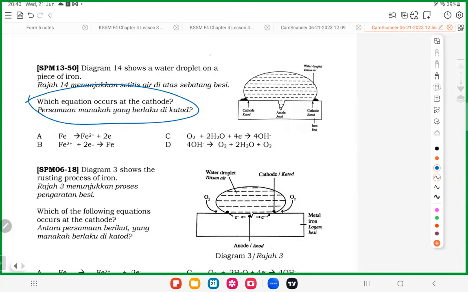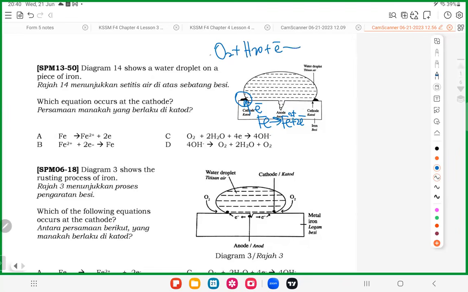What happened at the cathode? Where is the cathode? They show us the cathode is the corner. So what happened at the corner, everyone? In the middle, iron donated electron to become Fe2+. The electron goes to the corner, where it is received by oxygen and water. Oxygen and water receive electron to become OH minus. So the best answer is C. Very straightforward. I don't think this question is hard.